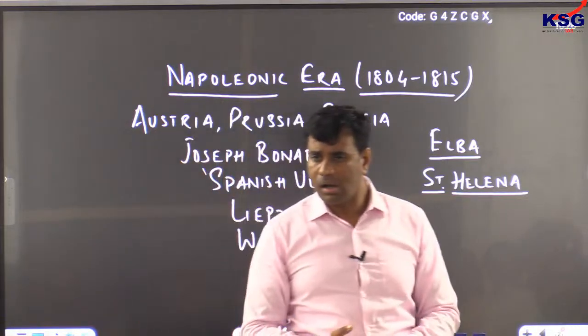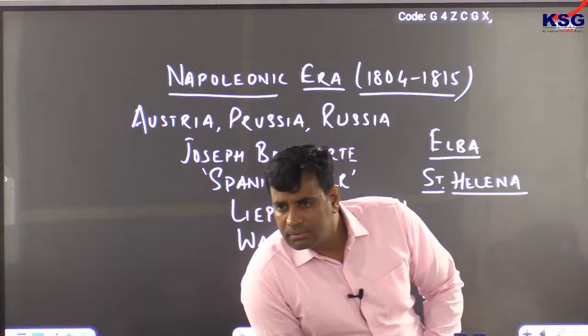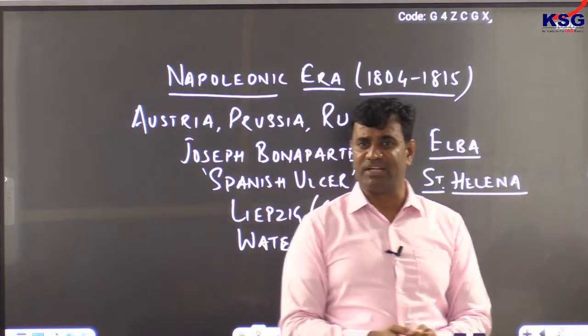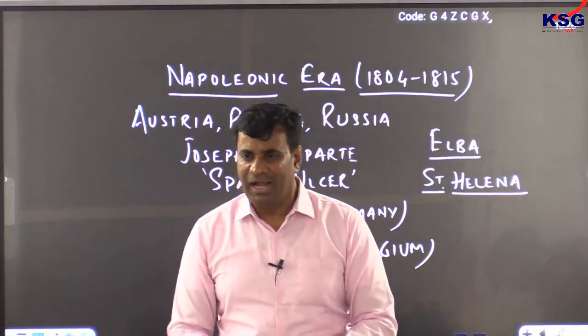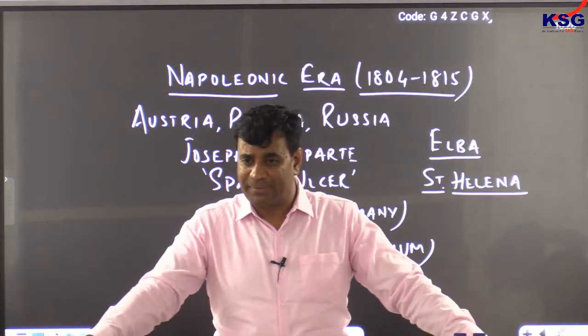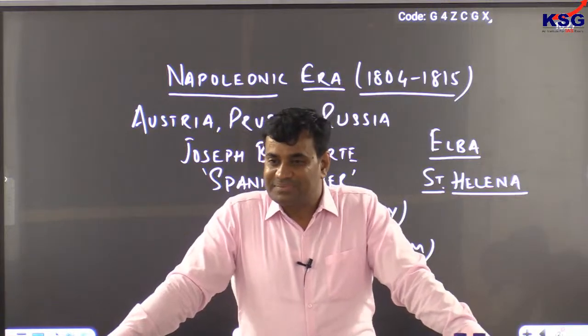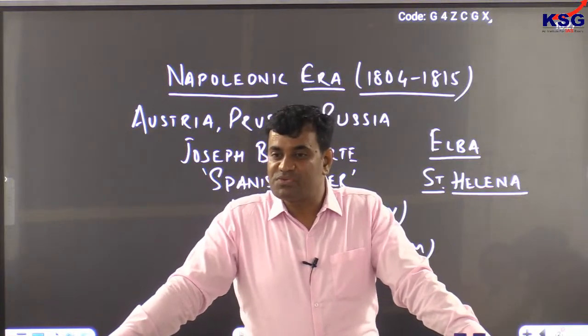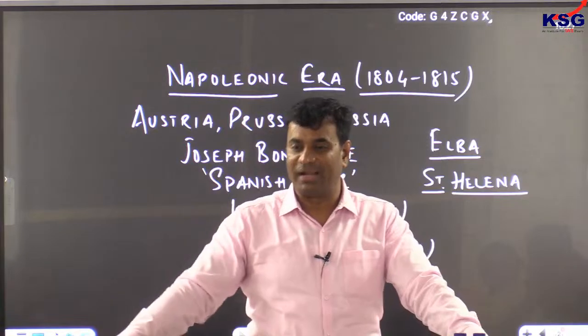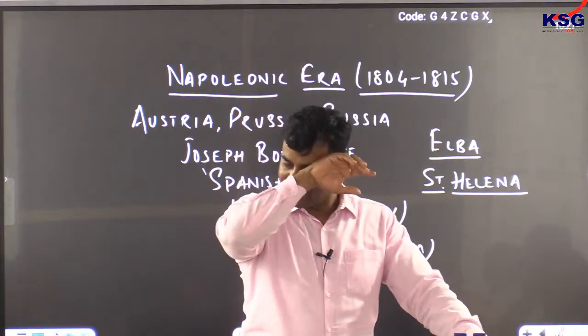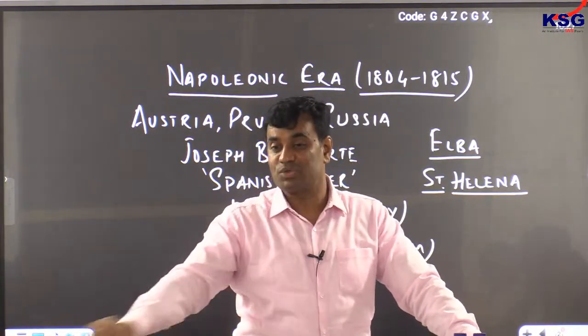When did Britain and America become friends? They became very close friends. Britain and America became friends from the First World War. Why did they become friends from the First World War? Even Britain was not knowing about America. They left America much earlier. They didn't know that America is developing so rapidly.